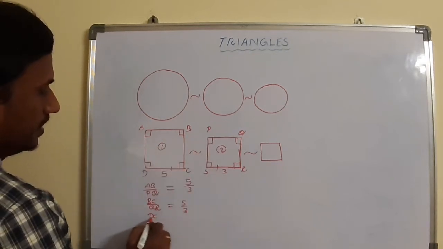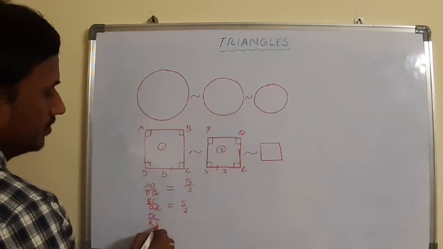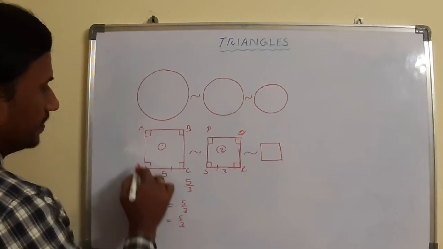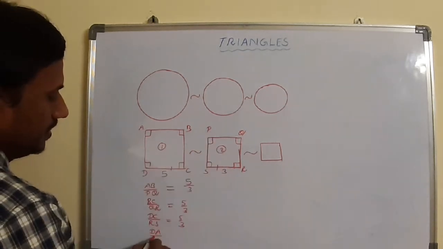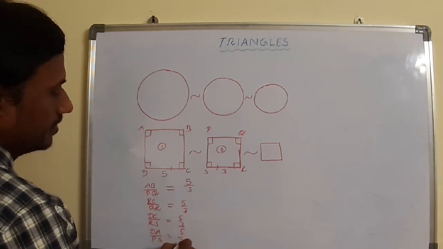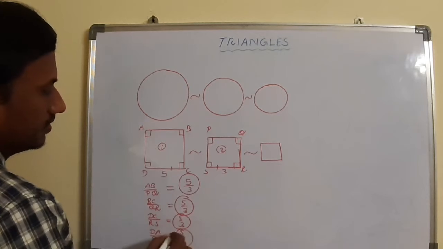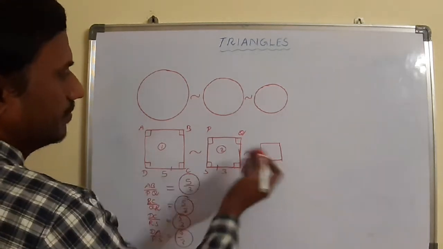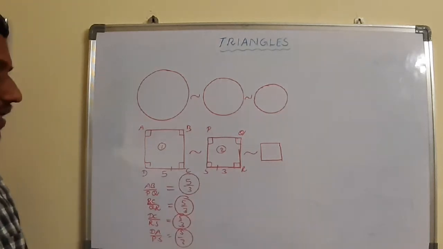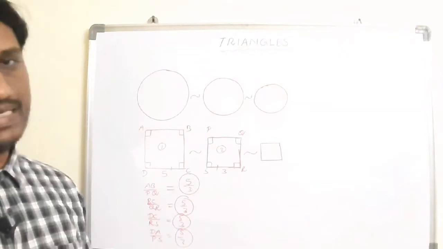Then CD by SR, or RS, is again 5 by 3. Then DA, or AD, by SP, or PS, is again 5 by 3. That means they are maintaining the same ratio, or not? They are maintaining the scale factor, or not? Yes. If you compare the angles also, you will get true. That means any two squares are always similar.